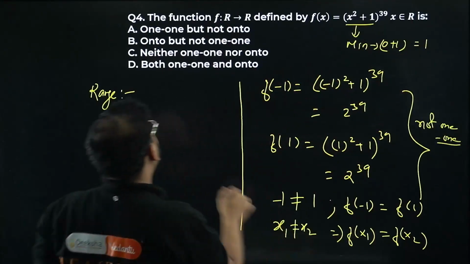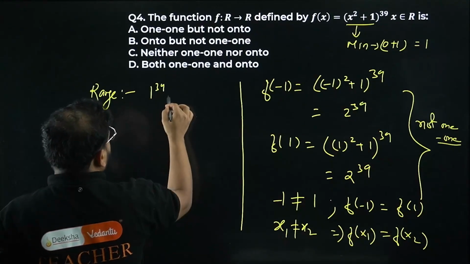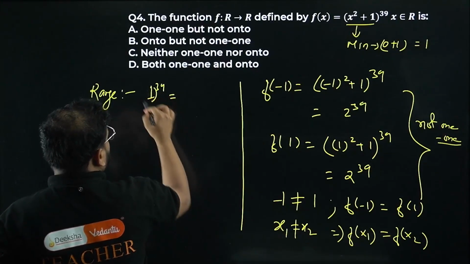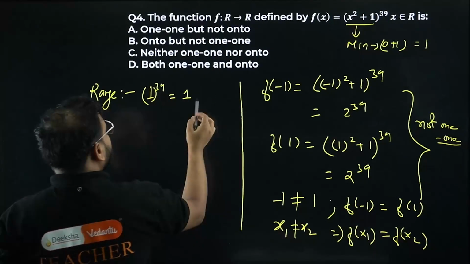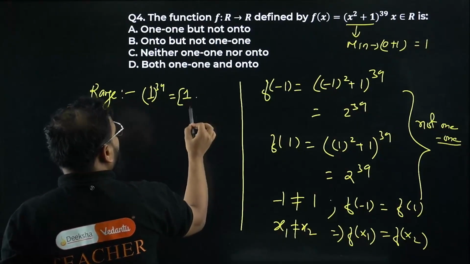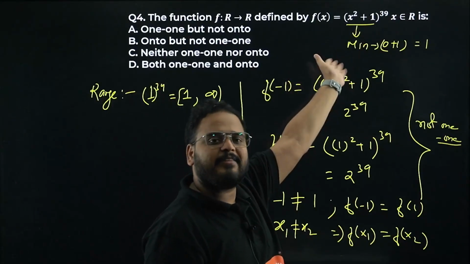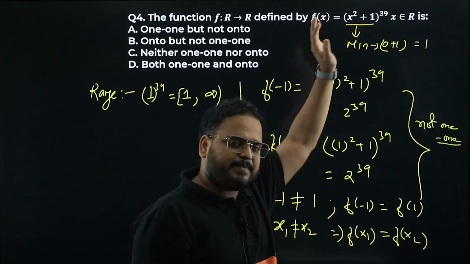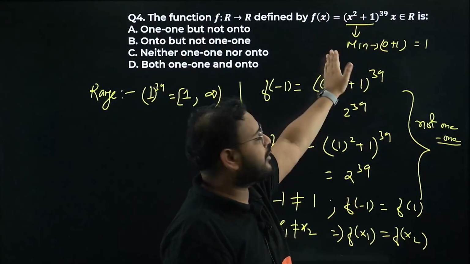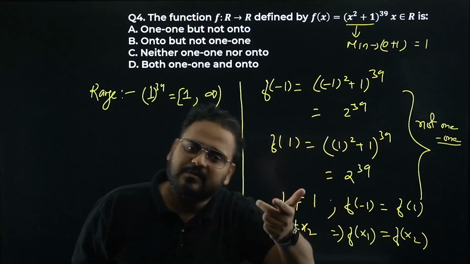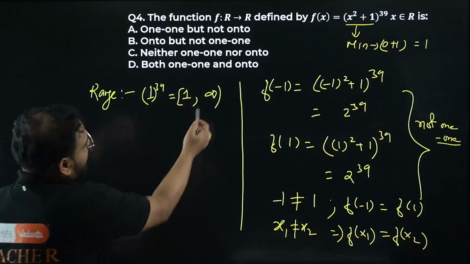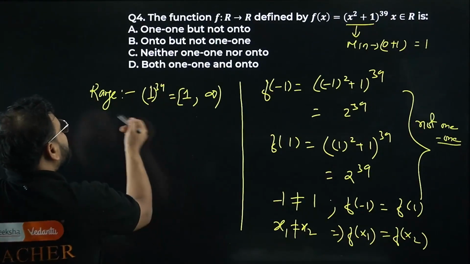So what is my answer going to be? 1 power 39, basically 1 to infinity. So your range will become closed 1 to open infinity. It can go all the way to infinity. You can take any value of x, it will keep increasing because the power is 39, and x as any value, negative or positive, its square will be positive, so it keeps going to infinity. So your range is 1 to infinity.